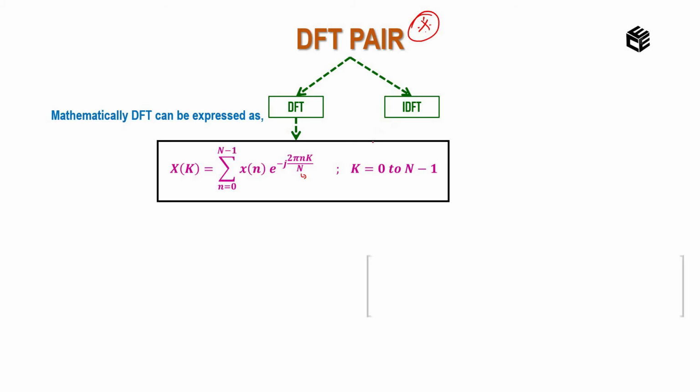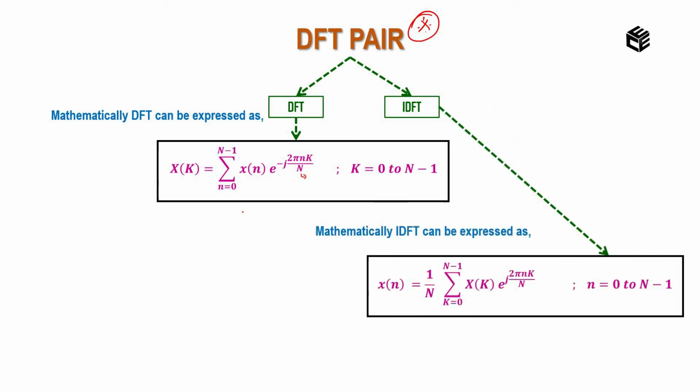Okay. And the formula for IDFT is just the reverse of it. That is, x of n is equal to 1 by N summation k equal to 0 to N minus 1 X of k, here it is minus and here it is plus. Here we don't have the 1 by N term, but here we have the 1 by N term. e power j 2 pi nk divided by capital N, where n ranges from 0 to N minus 1. If we couple these two, then it is called a DFT pair.